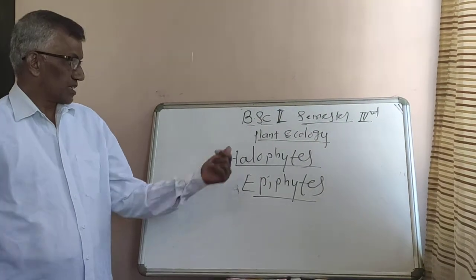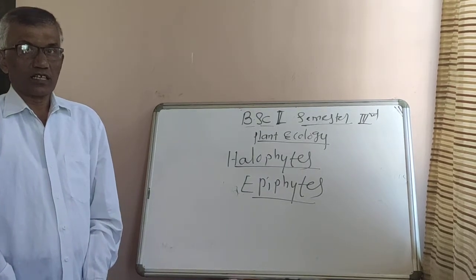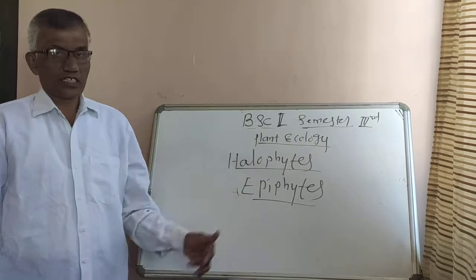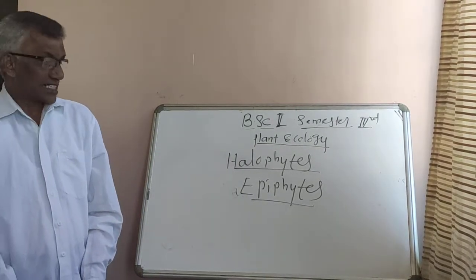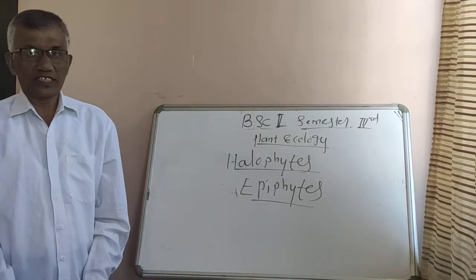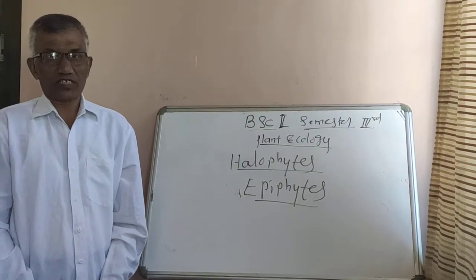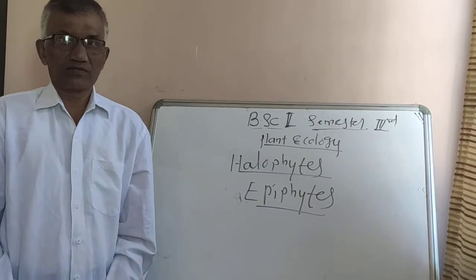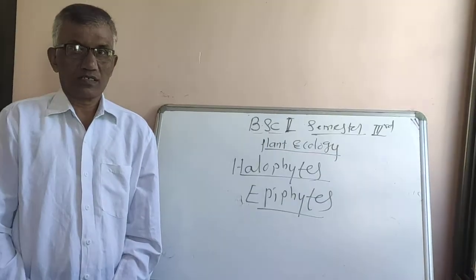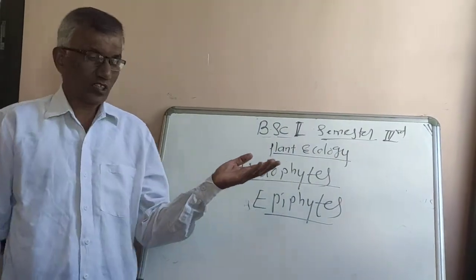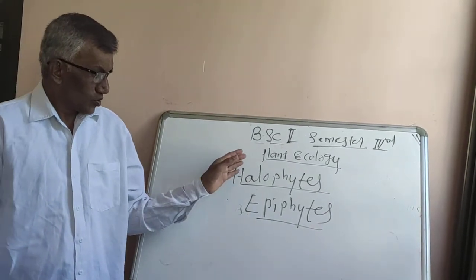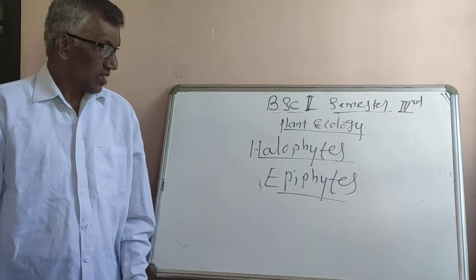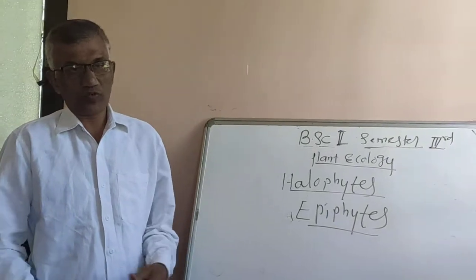As per my concerned paper, it is plant ecology. In the previous class we have studied different aspects of this paper. In the last class we saw hydrophytes and xerophytes. What are xerophytes? What are hydrophytes? Their morphological as well as anatomical adaptations. So what are these morphological as well as anatomical adaptations of hydrophytes and xerophytes?